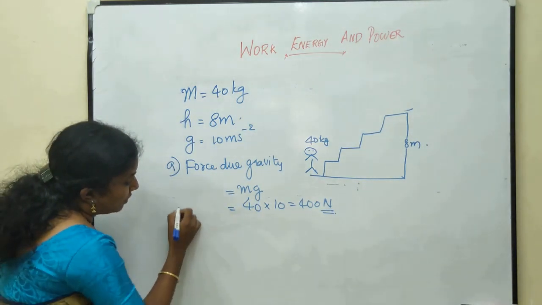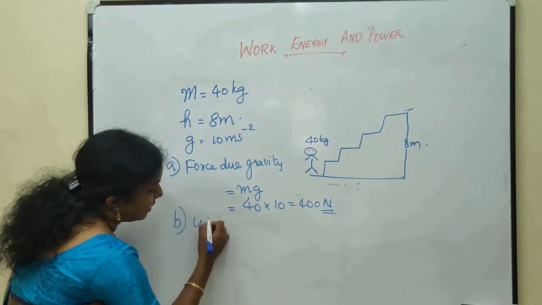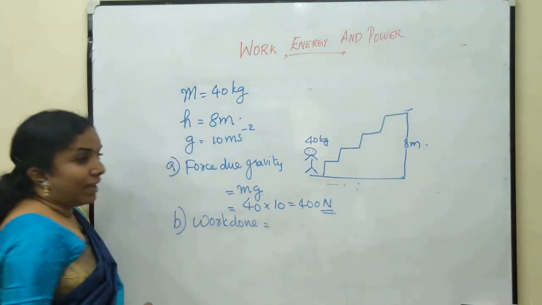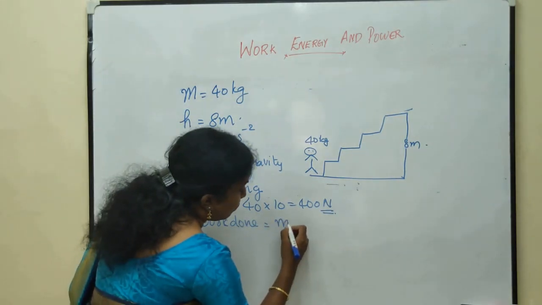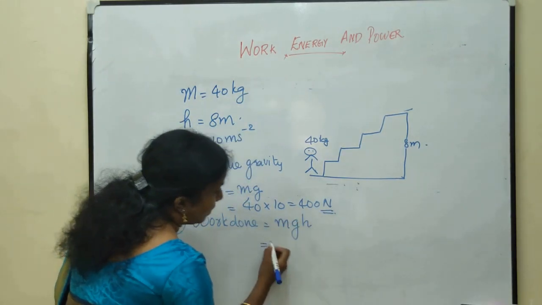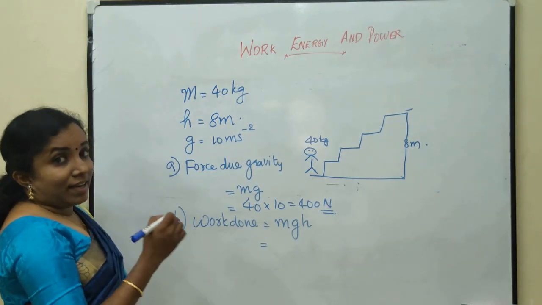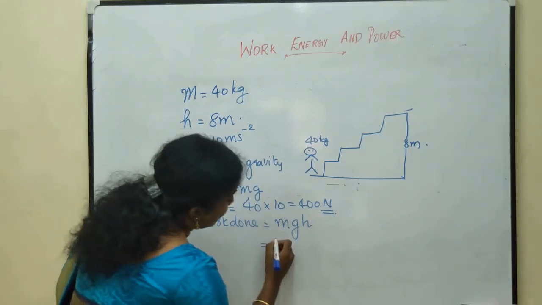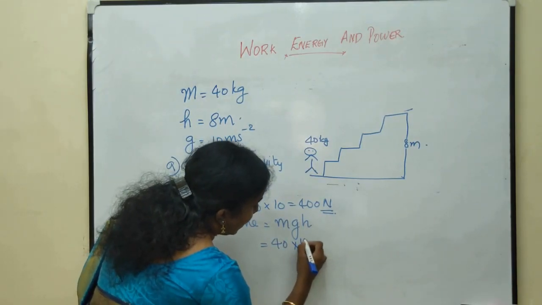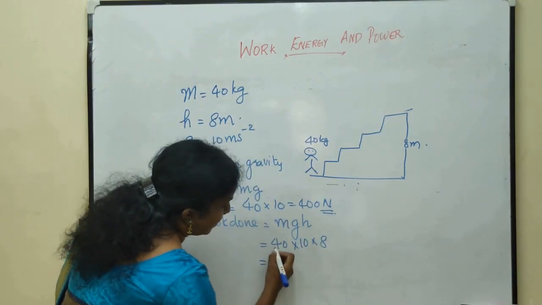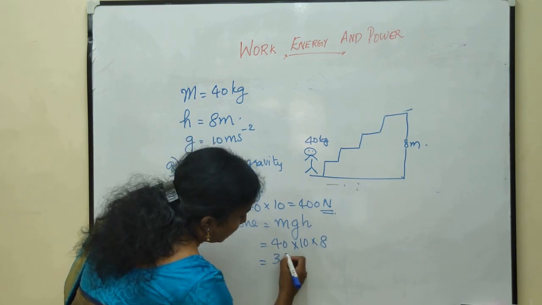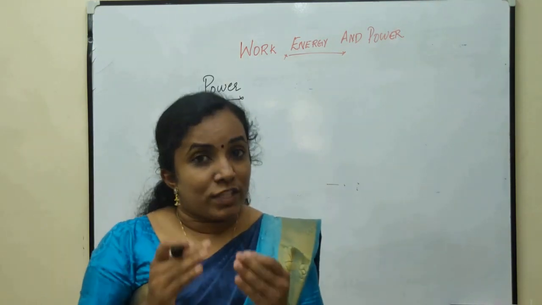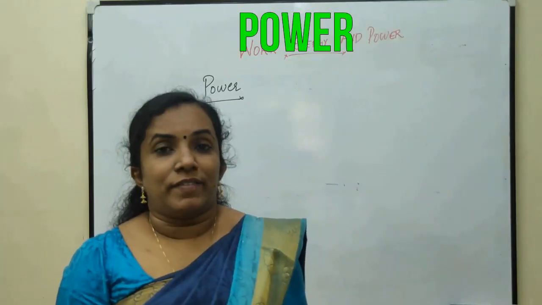Now the next is, what is the work done by gravity? Work done by gravity is mgh, where h is the vertical height from the ground. Hence it is 40 into 10 into 8, that is 3200 joule. We are moving to the next concept, that is power.